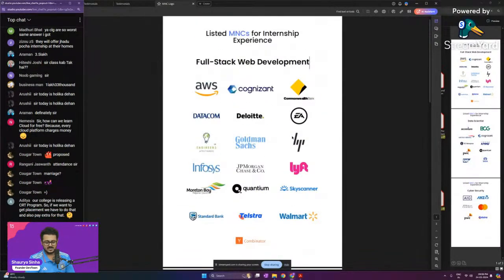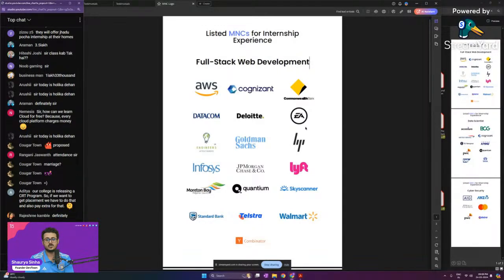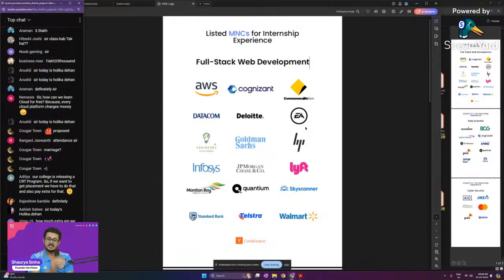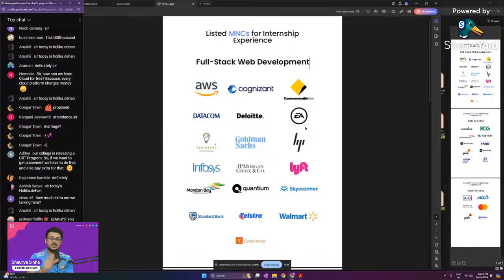So what we do is we train the students for 3 to 4 months. We make sure that everything a student needs to know to do well during that internship, we are able to teach him. Then the student chooses which company he wants to do the internship with, and when he wants to start. We provide him this list. We arrange that internship directly with the company. The student interns with the company and gets an internship certificate from the company directly. If he did well during the internship, in the backend we help the students out, so you don't have to worry. And if he did well in the internship, they get a stipend.